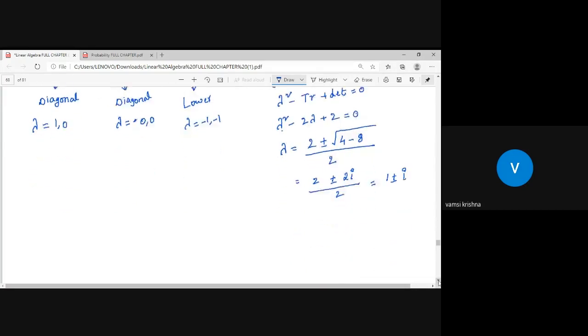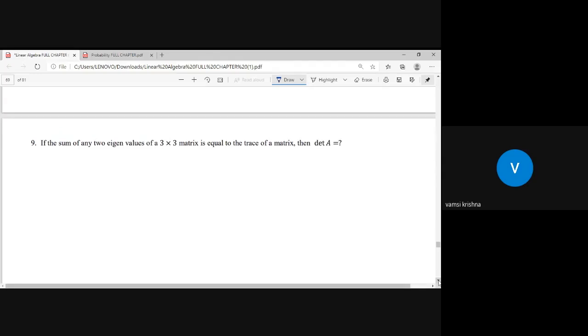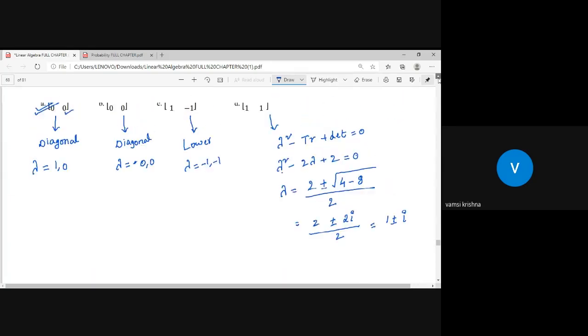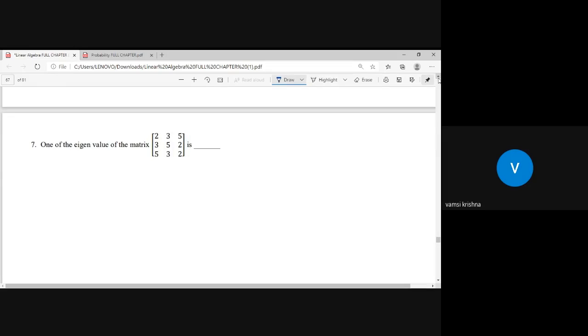Okay, students, I hope you understood this concept. Now let us take the next question. Before going to the next question, I want to solve this example also, the previous example: one of the eigenvalues of the matrix.